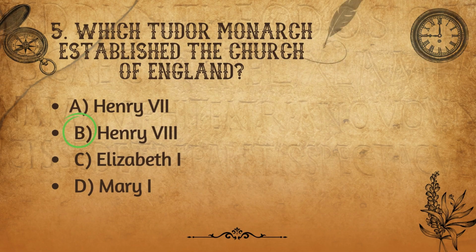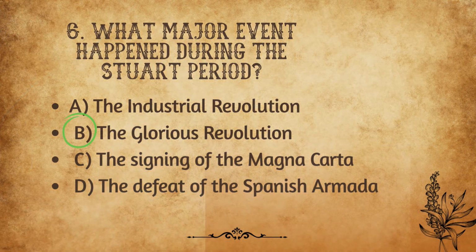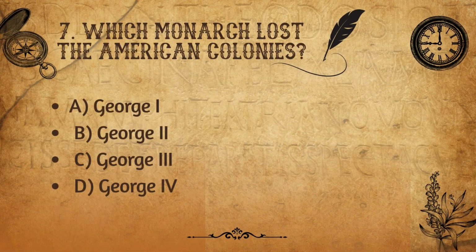What major event happened during the Stuart period? A. The Industrial Revolution, B. The Glorious Revolution, C. The signing of the Magna Carta, D. The defeat of the Spanish Armada. 7. Which monarch lost the American colonies? A. George I, B. George II, C. George III, D. George IV.